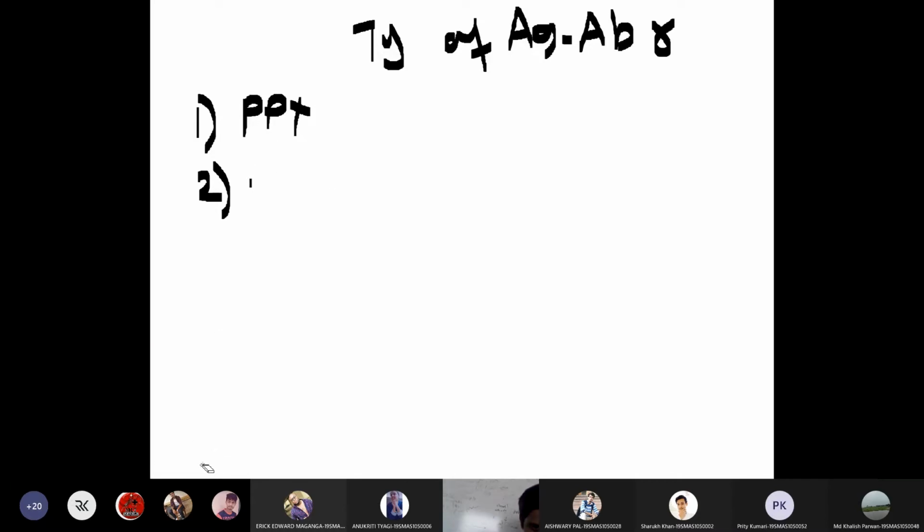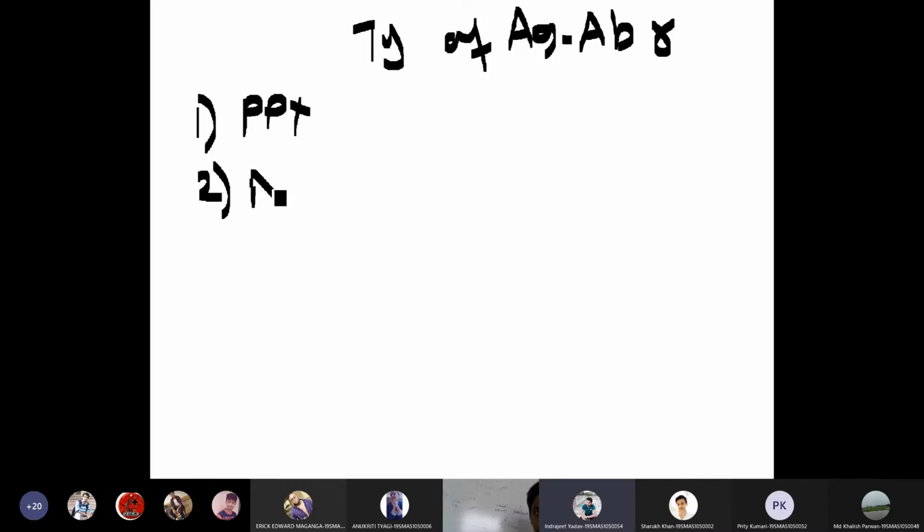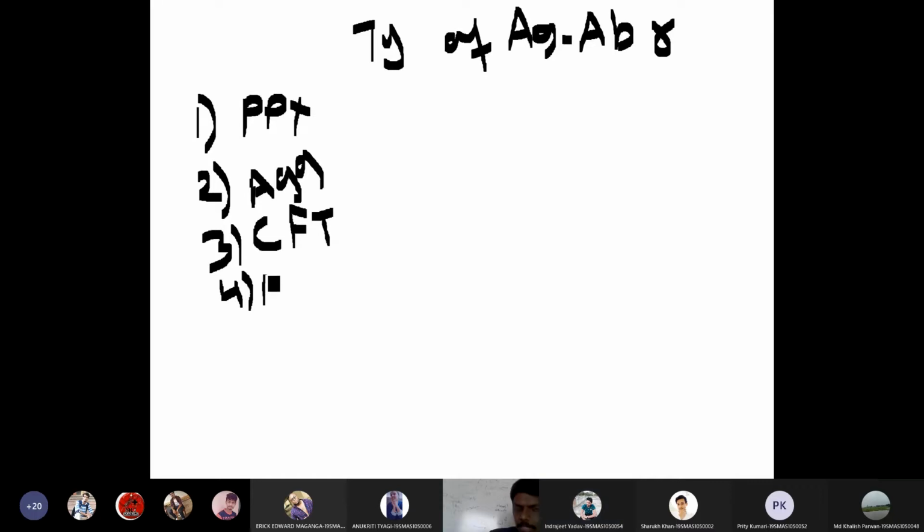The second one is agglutination reaction. Then the third one is complement fixation tests. That means these are the tests which involve complement proteins. Then the fourth one is neutralization tests, or neutralization reactions.